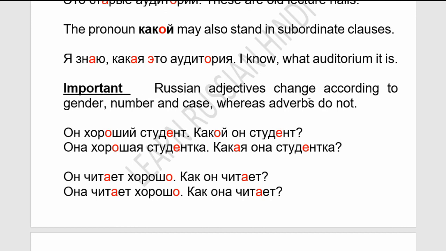Now, very important: Russian adjectives change according to gender, number, and case, whereas adverbs do not. The adjective question is какой and the adverb question is как, how. An adverb tells how something is happening, and an adjective tells which type of.